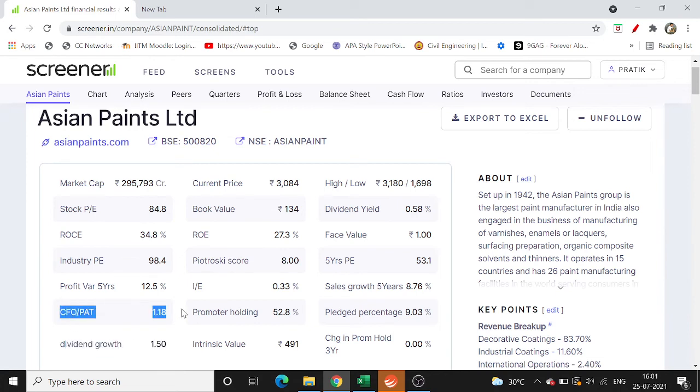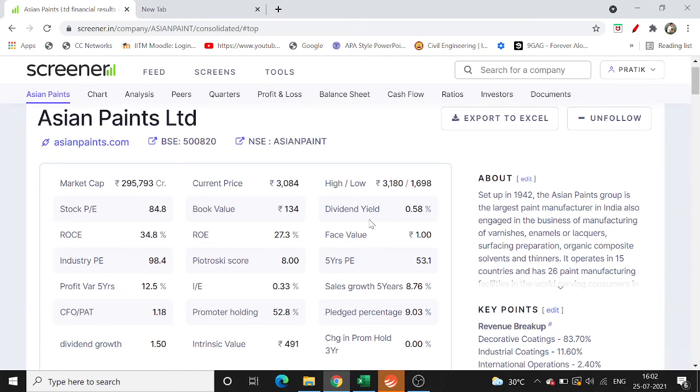Then the CFO by PAT is that ratio that I talked about, wherein the cash flow from operating activities has to be greater than PAT in all years. So here we see that the cash flow from operating activities is always greater than the profit. So not only on paper is the profit growing, but also in terms of cash, the business is able to generate hard cash, which is a very good sign. So overall, we get an idea why Asian Paints is such a fundamentally strong company, because growth wise also it's good. We don't see any sign of fraud in the company, and management wise it's a good company because they also take care of their shareholders.